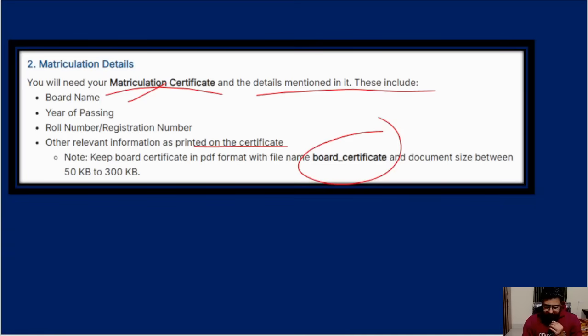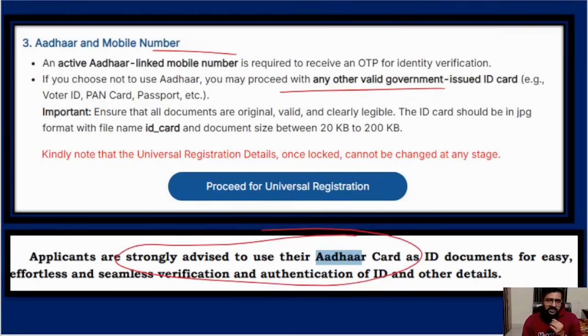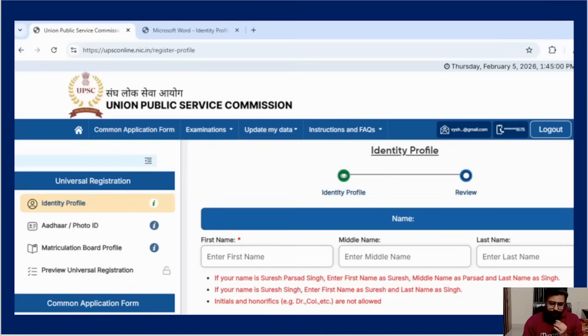So now next page. Okay, so here Aadhaar and mobile number. You should have an active Aadhaar-linked mobile number, because as I told, they'll be pulling the data from the Aadhaar website itself, and OTP will come according to that only when you enter your Aadhaar number. The other option, if you choose it, is also allowed, but if you see, it is strongly advised to use the Aadhaar card. This is a screenshot from your notification PDF which came yesterday. Okay, so that is why I'm telling, please try to use Aadhaar itself.